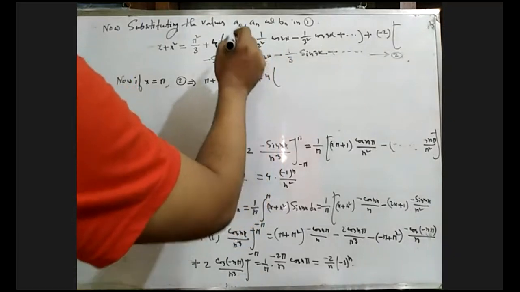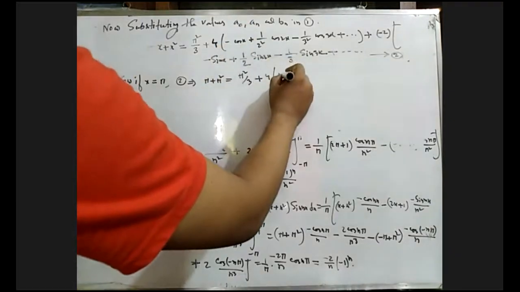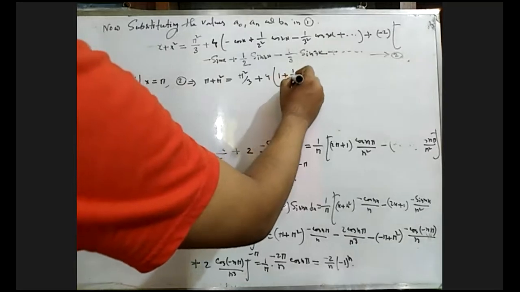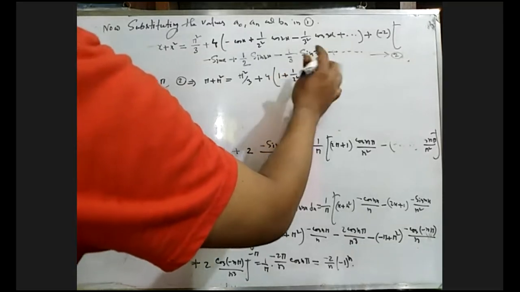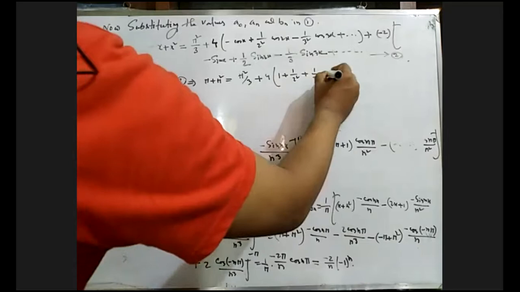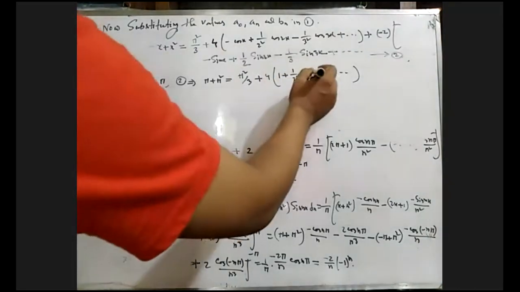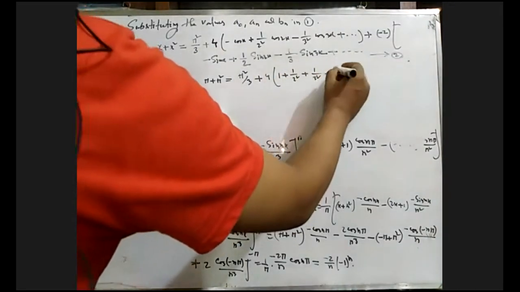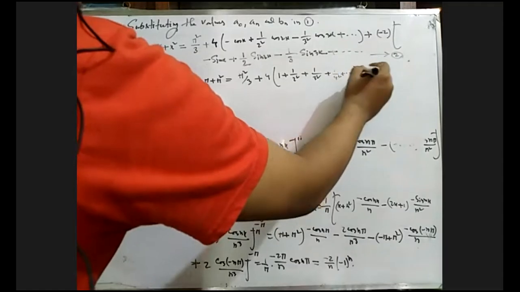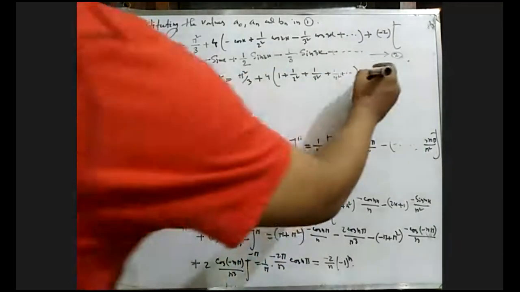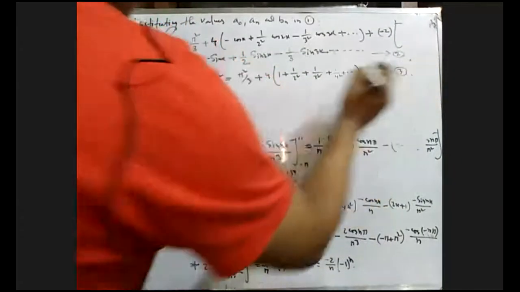Cos pi equals to minus 1. Okay, minus minus plus 1 by 2 square, 1 by 3 square plus dot dot. We get a series like this: 1 plus 1 by 2 square plus 1 by 3 square plus 1 by 4 square, okay, plus dot dot. So this is another equation, equation number 3.